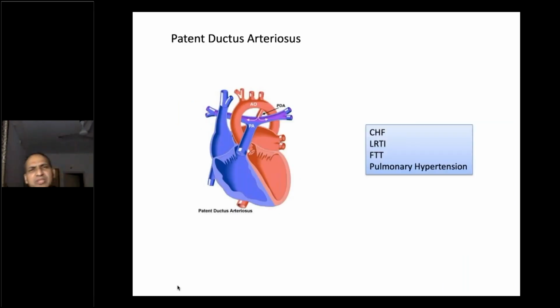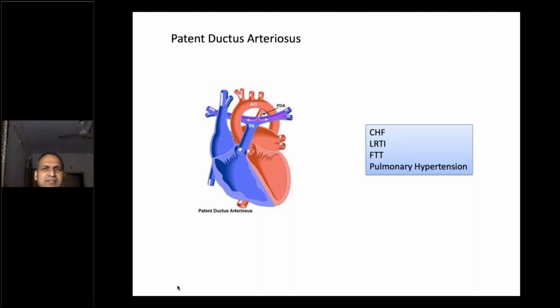Now let's go to another common disease, in fact the commonest form of the disease which you people encounter in your everyday life. That is a patent ductus arteriosus. These patients with a large PDA may present with congestive heart failure, lower respiratory infection, failure to thrive, and pulmonary arterial hypertension, same like a VSD presentation.